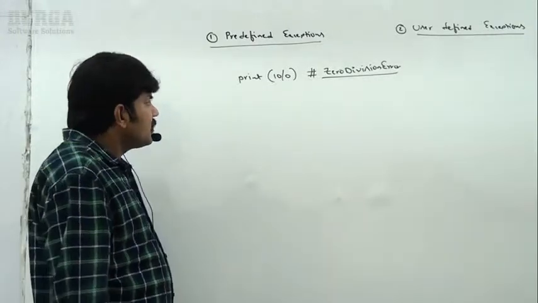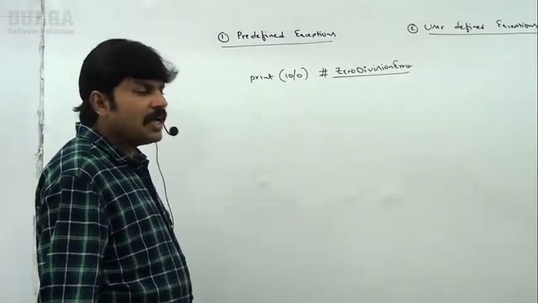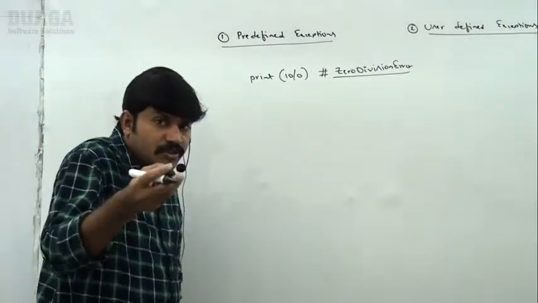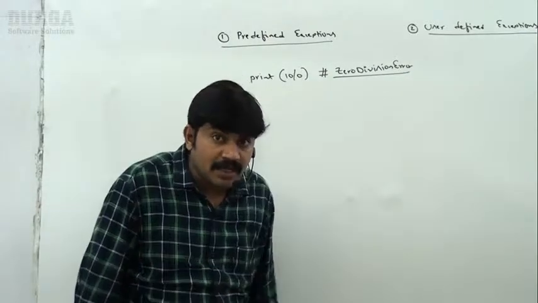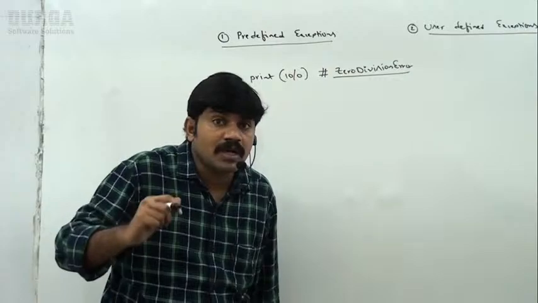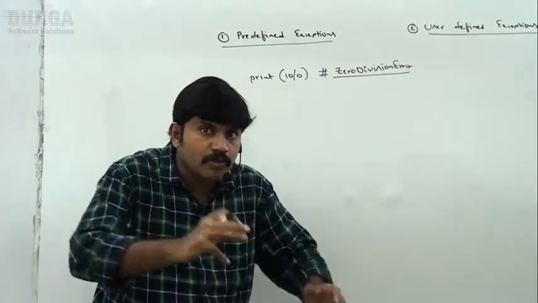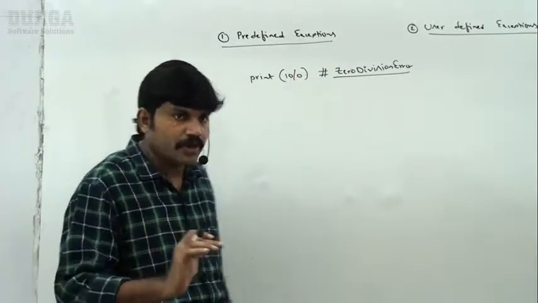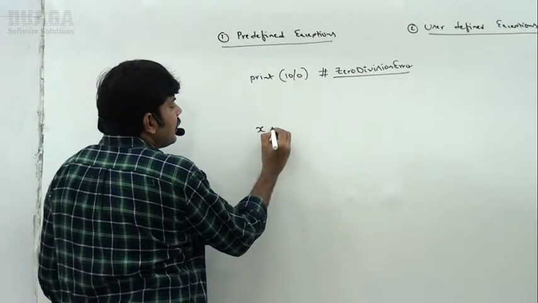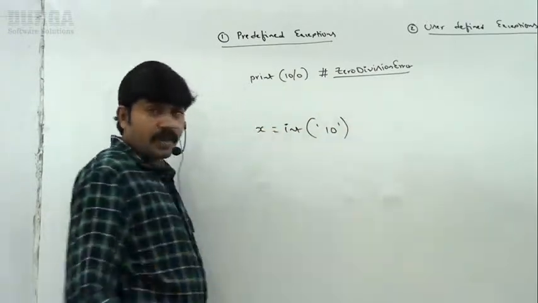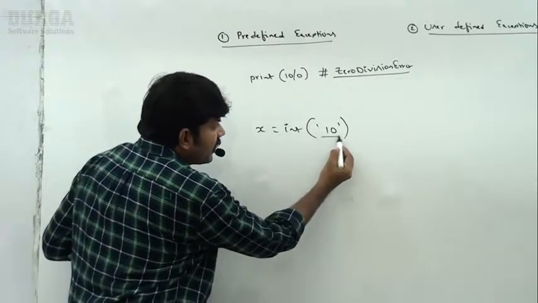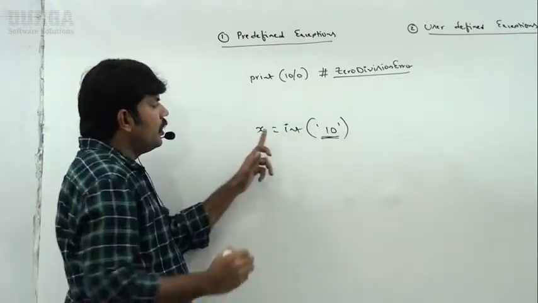Remember that. Similarly, suppose I want to convert string to int type. Have you remembered? At the very beginning classes we covered typecasting functions. I want to convert string value to int type. The int function we require to use, right? Suppose I am taking x is equal to int of "10". I'm converting string to int type.